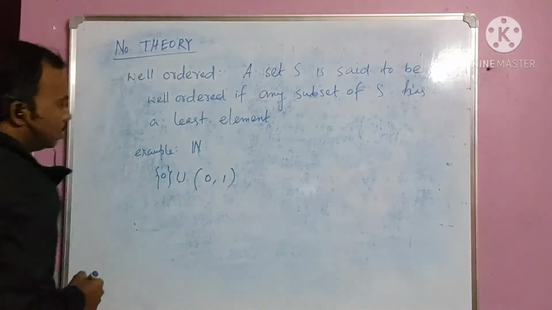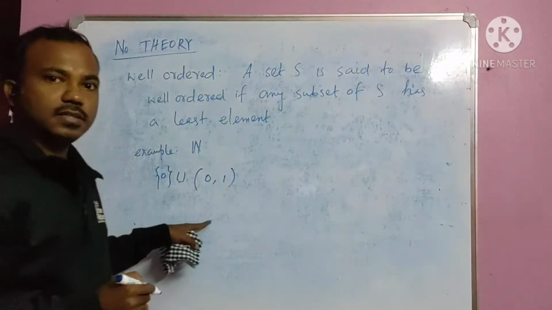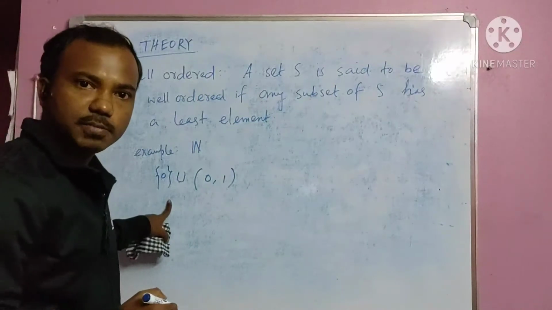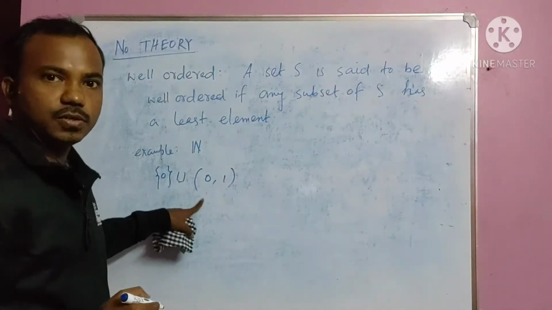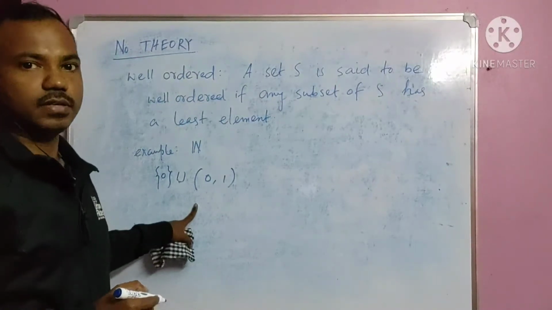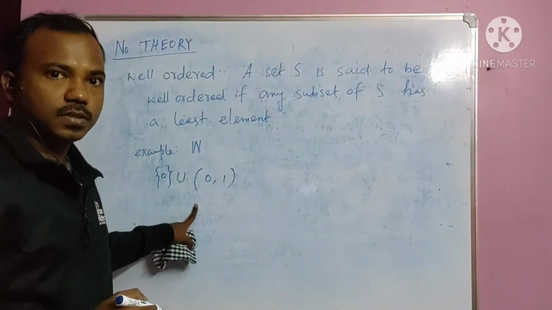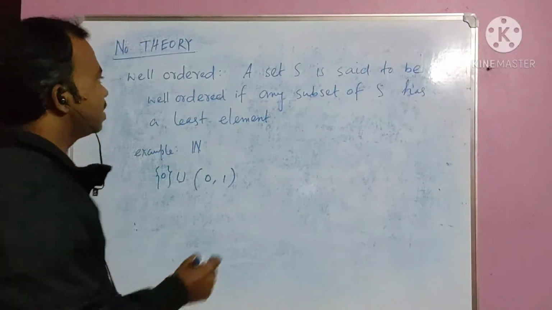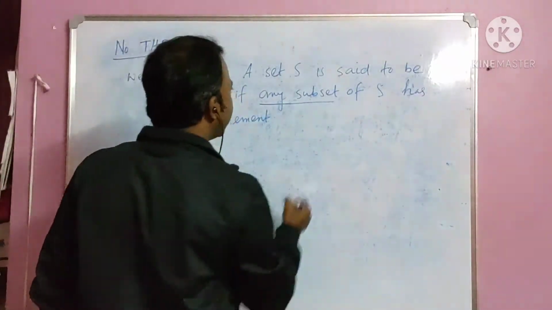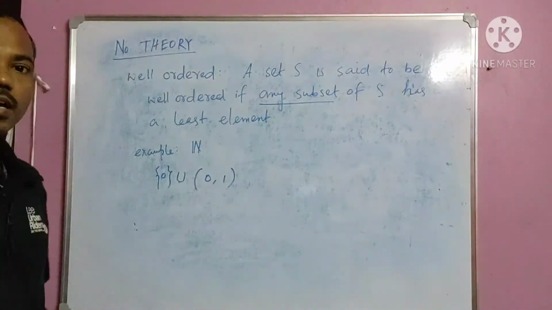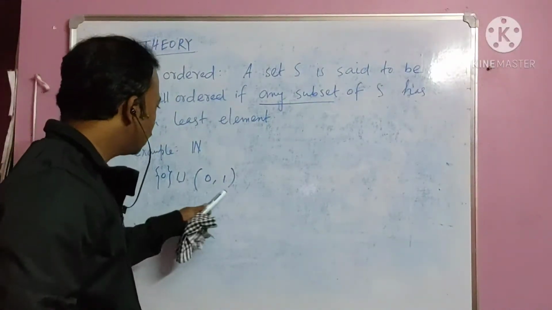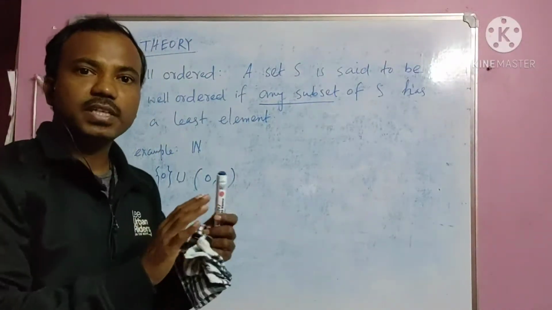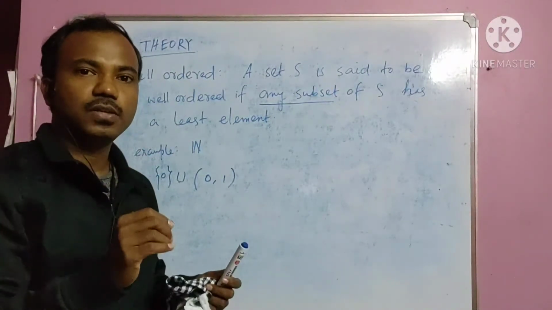Now if we say this set has 0 as a minimum element, and union the interval 0, 1, still this is not well-ordered. Why is that? See, I have written here that any subset of S has a least element. So if we take the subset 0, 1, then we cannot find a minimum element.